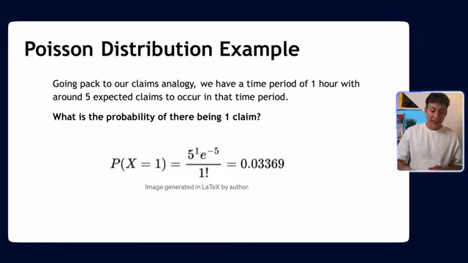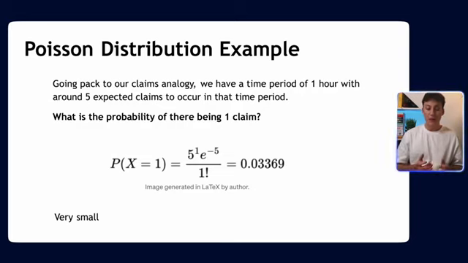Well, in this case, 5 is our lambda, that's the average number of claims we expect in an hour, and we work out the probability of only receiving 1 claim in an hour. So we just sub in the numbers. 5 is our lambda, 1 is our x. We sub this all into this formula here, which was shown in the previous video. This is the Poisson PMF, and we get roughly 3.3%, or 3.4% if you round up.